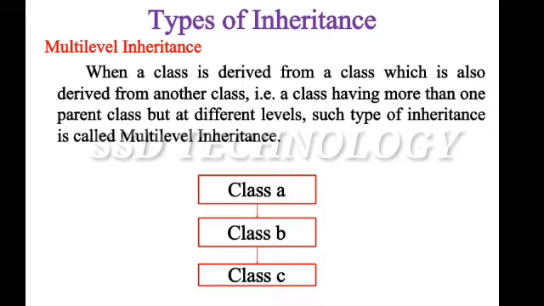In this diagram, we have three classes, class A, class B and class C. Here, class B inherits the properties and behavior of class A and class C inherits the properties of class B. Class A is the parent class for B and class B is the parent class for C. So, class C implicitly inherits the properties and methods of class A along with class B.